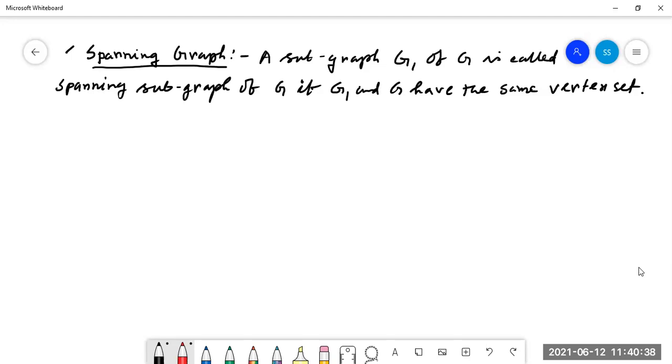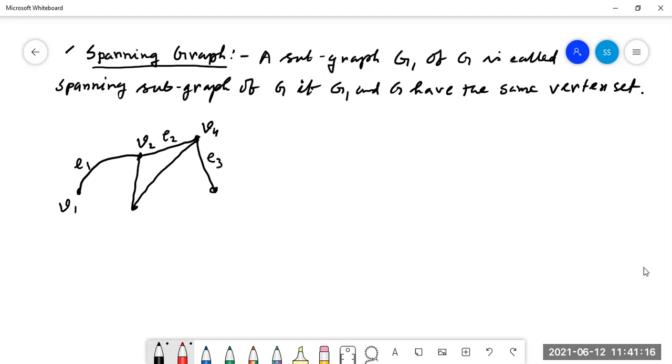Can I take an example? So here the vertex sets are given: this is V1, then it is E1, then V2, this one is E2, this is V4, this is E3, this is V5, this is V3, and this one is E5, and this one is E4.